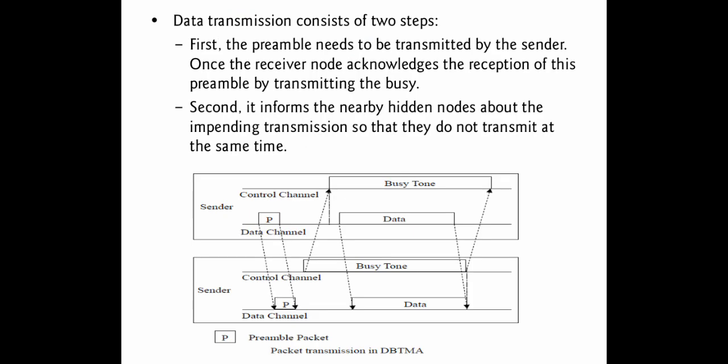Now look at the data transmission operation in this protocol. The data transmission consists of two steps. First, the preamble needs to be transmitted by the sender. Once the receiver node receives this preamble, it acknowledges the reception by transmitting the busy tone. The second one is that it informs the neighboring hidden nodes about the impending transmission, so that they do not transmit data at the same time to the same node. So that is the operation of this protocol.